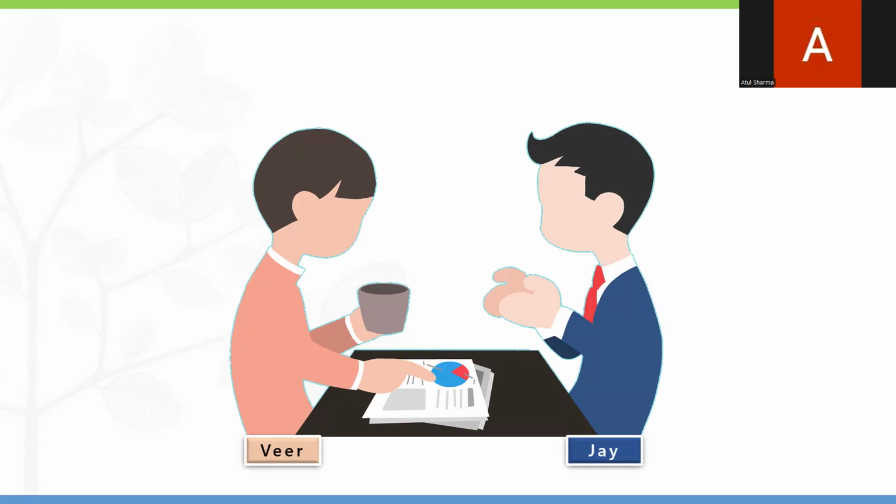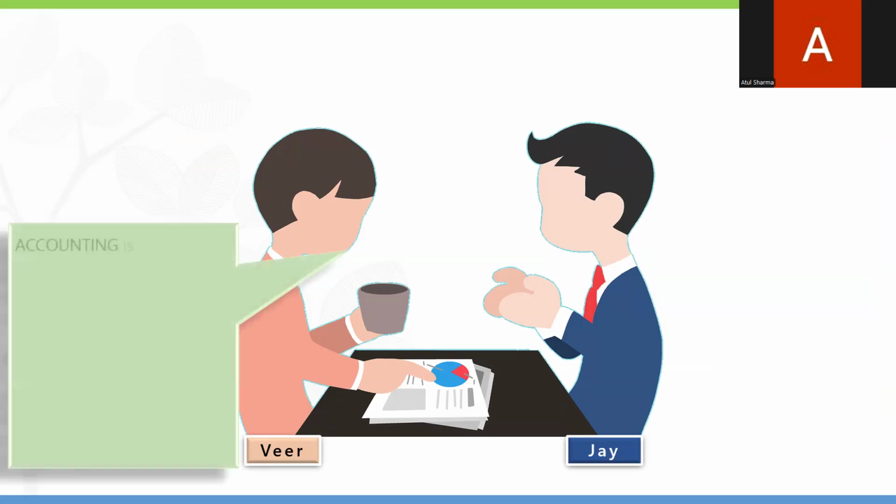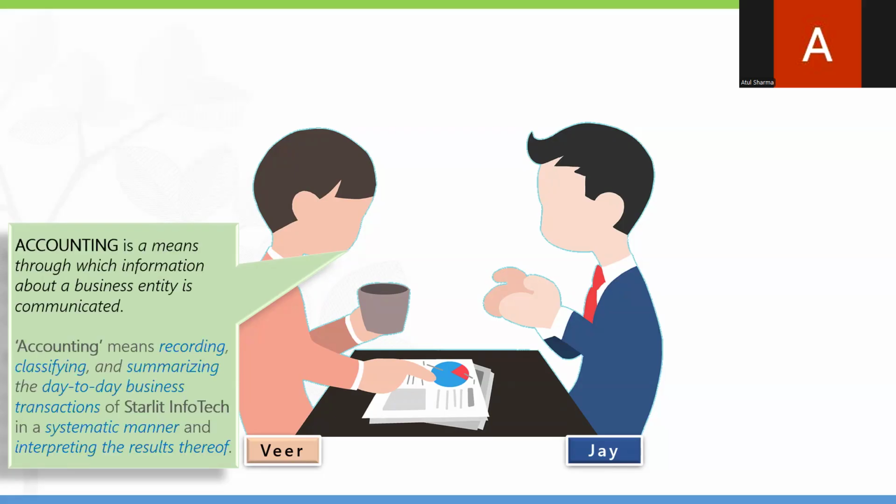We understand that accounting is the recording, classifying, summarizing, and interpreting the records. So that is the accounting. Accounting means recording, classifying, and summarizing the day-to-day business transactions of Starlight Infotech in a systematic manner, and interpreting the result thereof.